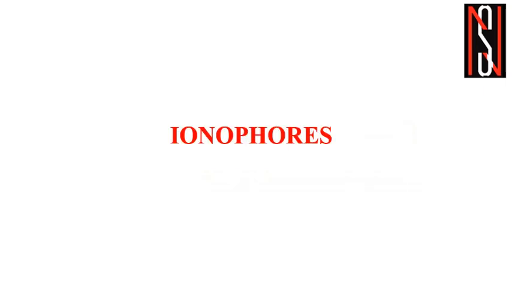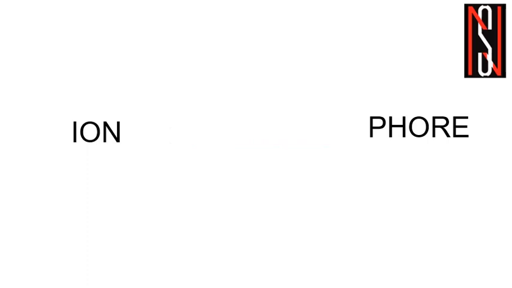This is the fifth class of Bioinorganic chemistry. In this class, we will learn about ionophores, that is, naturally occurring ionophores or naturally occurring antibiotics. Then we will learn the different classes of these ionophores and finally the mechanism of their action. But prior to starting the lecture, we should know where the term ionophore has been developed from.